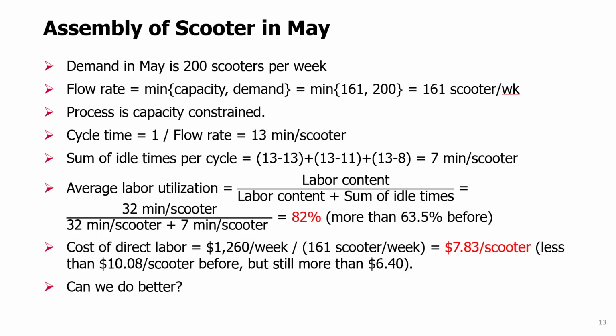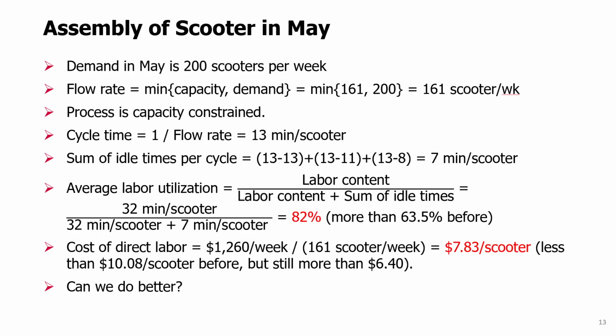Assembly line balancing. So when demand in March was 125 scooters per week, it didn't make any sense to change anything in the assembly line. We had some imbalance in the activity times, which is a little bit unfair to workers, but it doesn't hurt our capacity, our flow rate, because our capacity, 161 scooters a week, was still higher than the demand. So there was no need to improve anything, at least assuming the demand would remain 125 scooters per week.